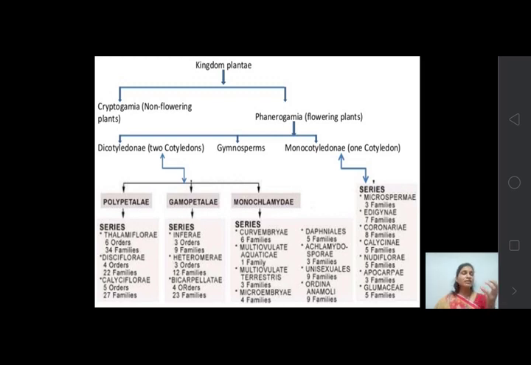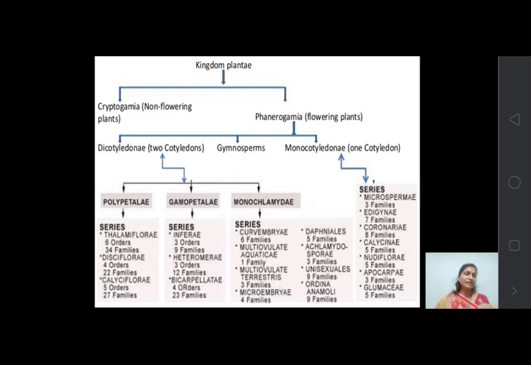Monochlamydeae, that is, other than calyx and corolla, the two whorls of the flower, it contains only one whorl. That is known as perianth. So the perianth is present, hence it is monochlamydeae.